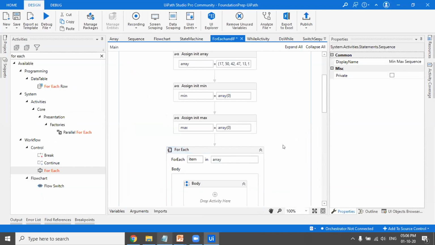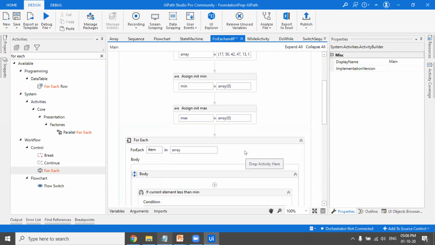So you need not worry about the syntax of a particular programming language if you do not know it. You just need to have hands-on experience, and you just need to have the knowledge that, okay, for this particular thing, I have this activity which will do the job for me if I just drag the activity. So that's why I was saying that you need not have a lot of programming knowledge when you have to do the task using UiPath Studio.